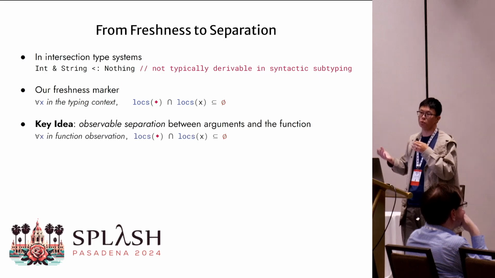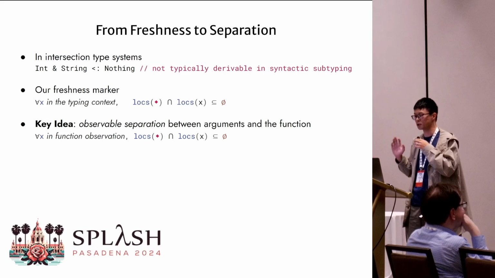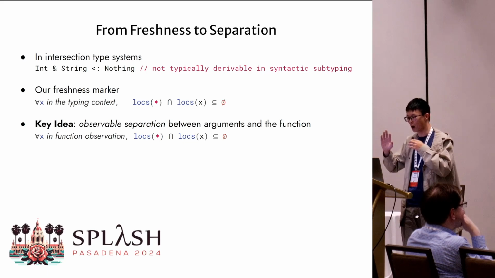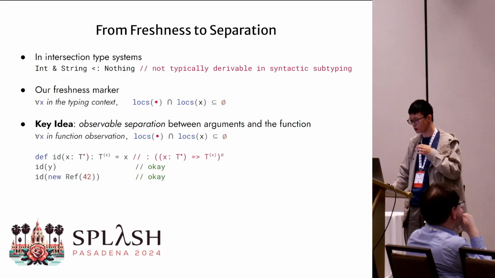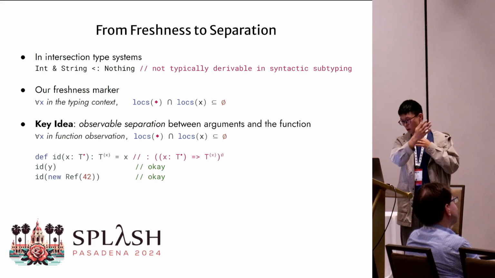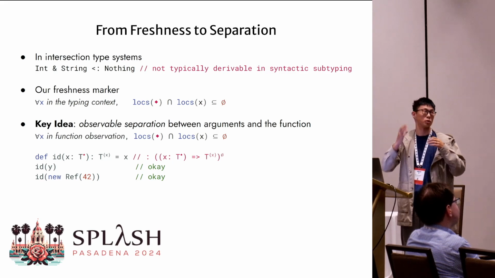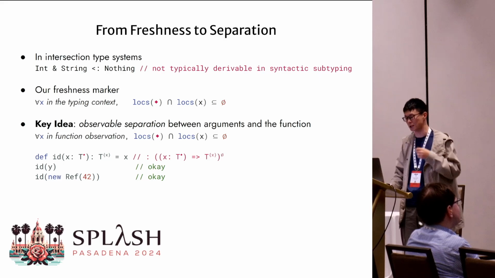While this is a property too strong, here we introduce a generalized version of freshness. We call it observable separation. So by putting a freshness marker on function arguments, we are saying that such arguments are separate from all free variables captured in the function. So let's see a trivial example. This involves the identity function, which carries an empty qualifier, meaning that it captures no free variable. So then that basically means we can pass arbitrary arguments to this function, since everyone is separate from the empty set.